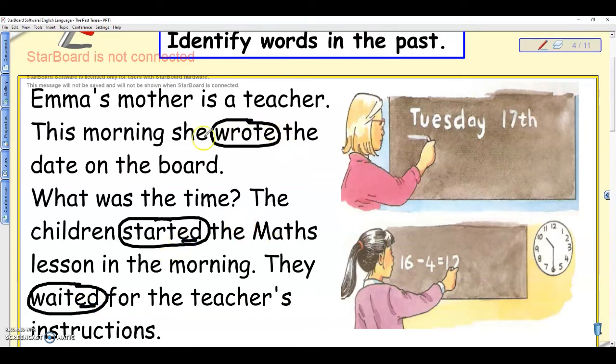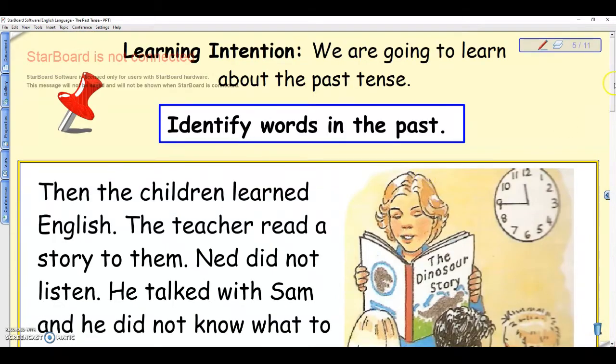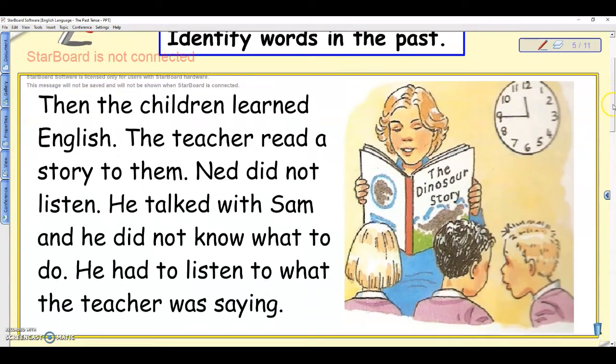In the case of wrote, the past tense of write is not writed. Okay, it doesn't make sense. It wouldn't make sense in English. The past tense of write is wrote. Okay, so that is an irregular action word. Because usually for regular action words, all we have to do is add ed. But in that case, it does not follow the rule. Okay? Right, if I were to move to the next, then the children learned English.